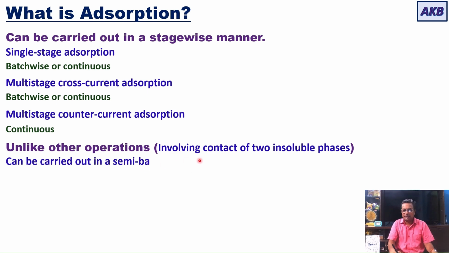Unlike other operations that involve contact of two insoluble phases, like distillation involving contact of liquid and vapor phases, or liquid extraction involving contact of two insoluble liquid phases, adsorption is the only operation that can be carried out in a semi-batch manner. So you can carry it out in a semi-batch manner.